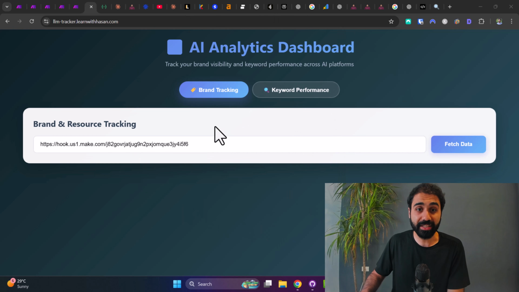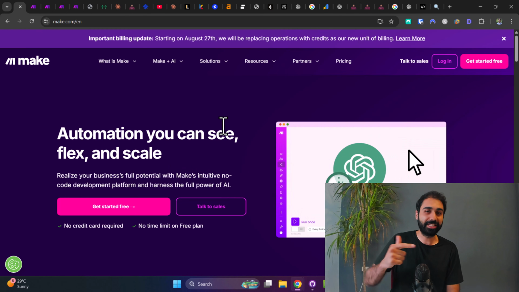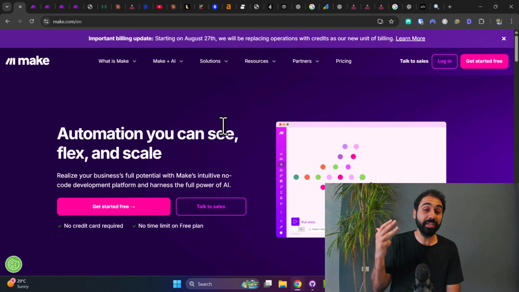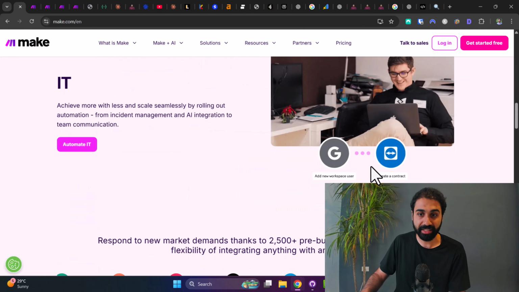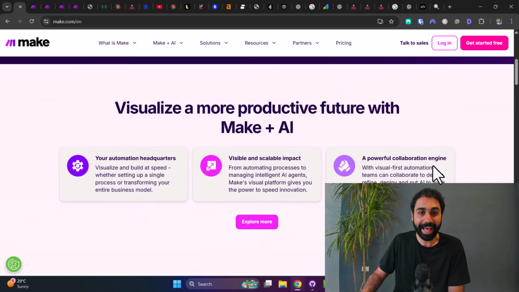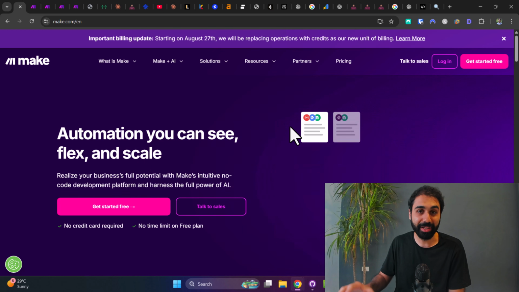So to build this tracking system, I used Make. I chose Make first because it's no code, it's super simple, and it's totally free to get started. So if you are new here, Make is a no code tool that allows you to build any automation you want, any system you want, in a super simple way.